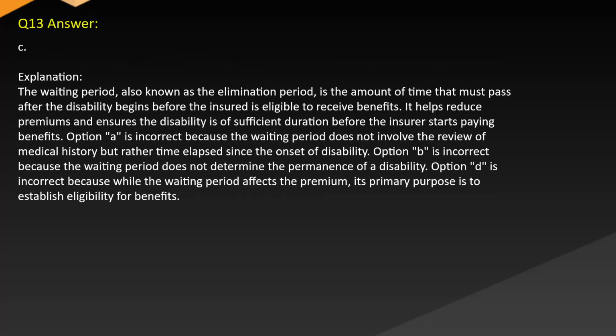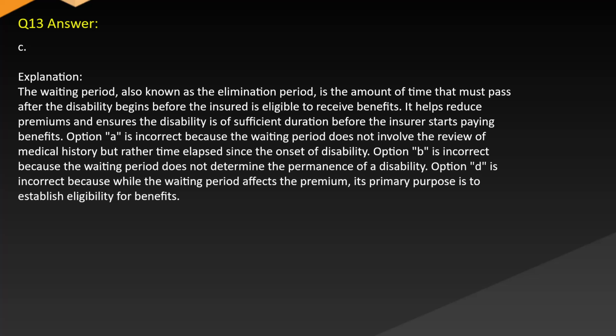Answer C. Explanation. The waiting period, also known as the elimination period, is the amount of time that must pass after the disability begins before the insured is eligible to receive benefits. It helps reduce premiums and ensures the disability is of sufficient duration before the insurer starts paying benefits. Option A is incorrect because the waiting period does not involve the review of medical history, but rather time elapsed since the onset of disability.